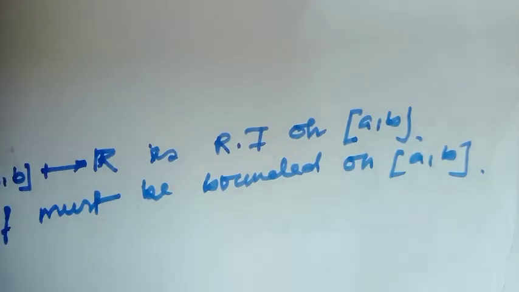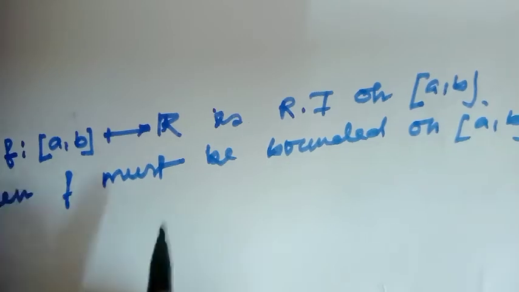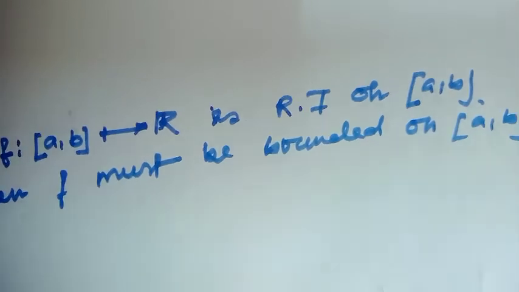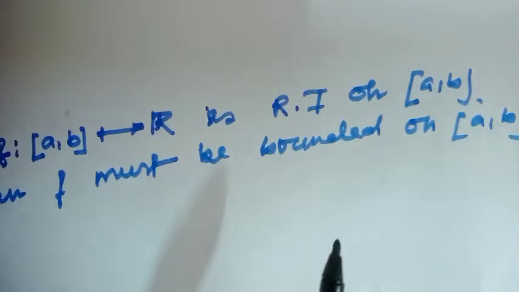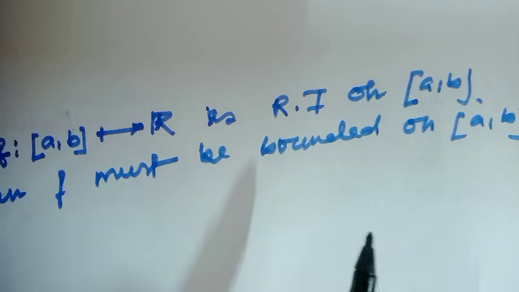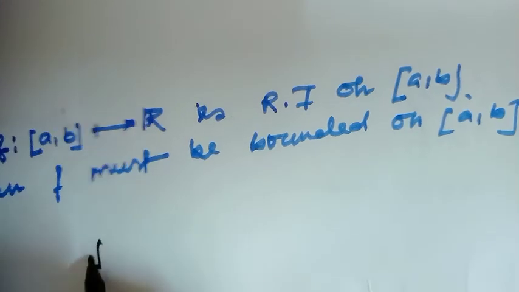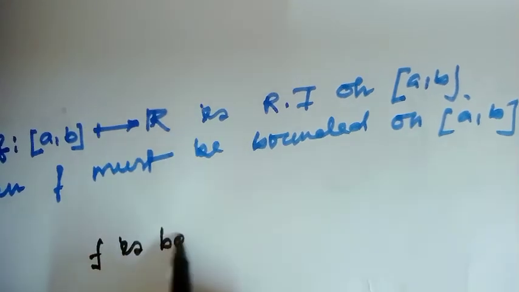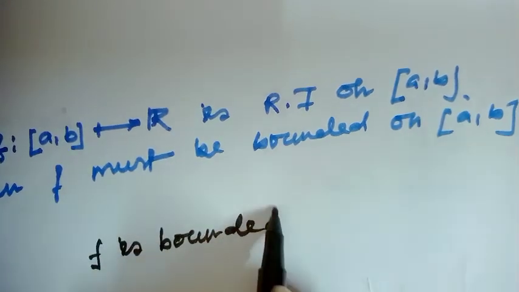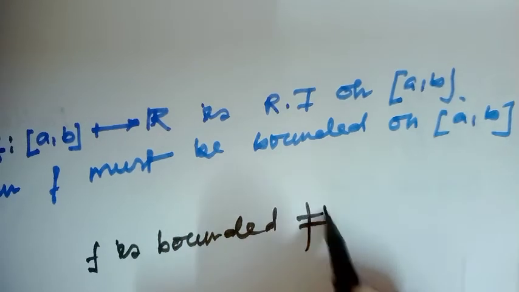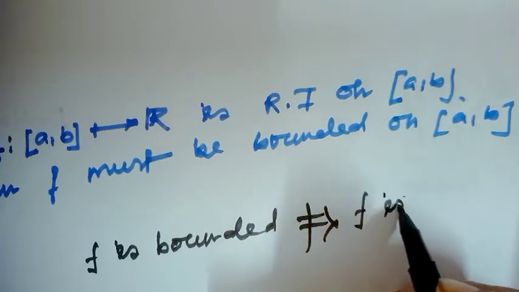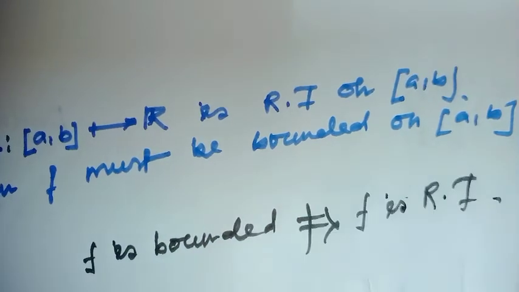But the converse is not true. When the function is Riemann integrable, then the function must be bounded. But if f is bounded, that does not imply that f is always Riemann integrable.